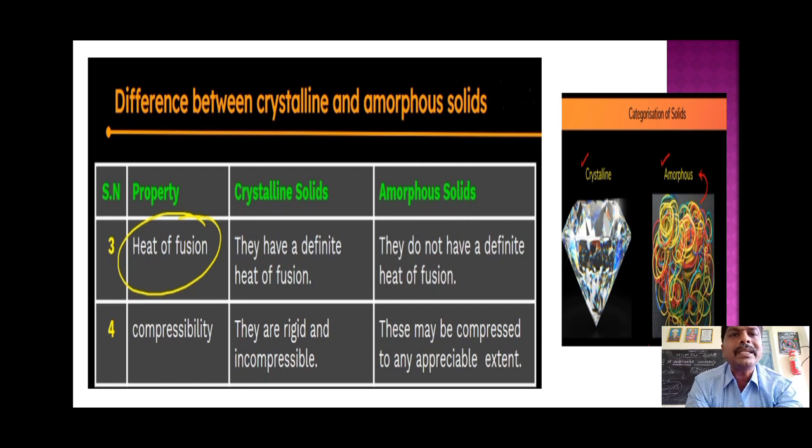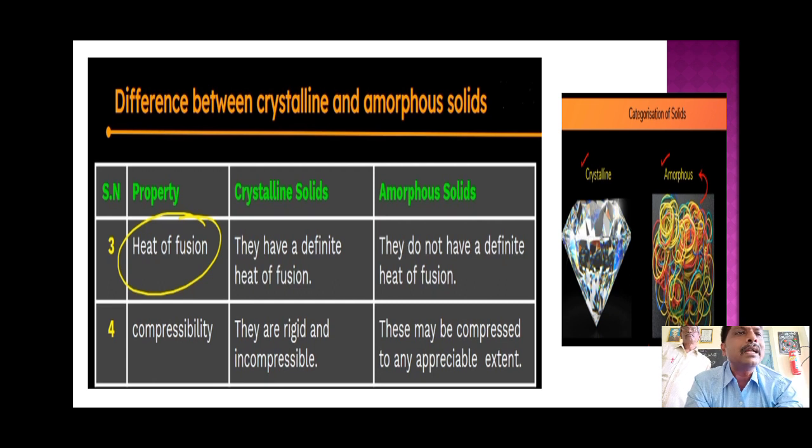No. They are rigid, highly rigid and incompressible. Amorphous solids may be compressed to some extent, like plastic. You can take plastic bottles or plastic materials and compress them to some appreciable extent.